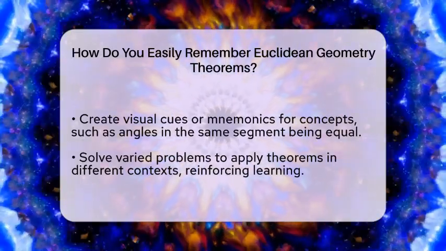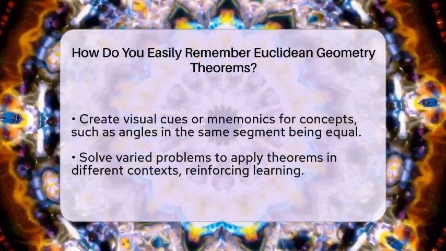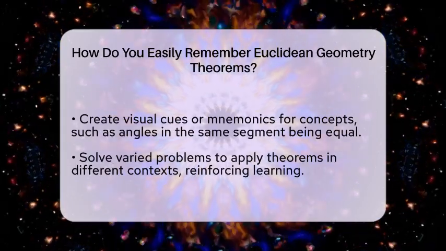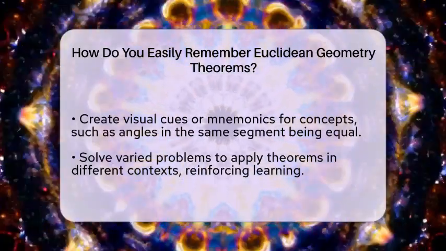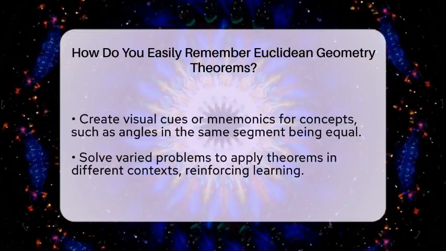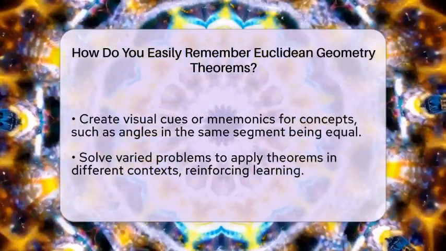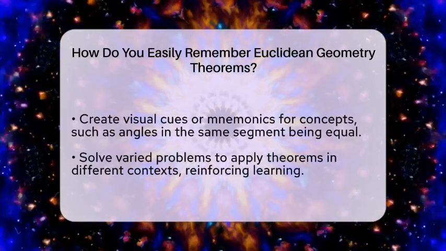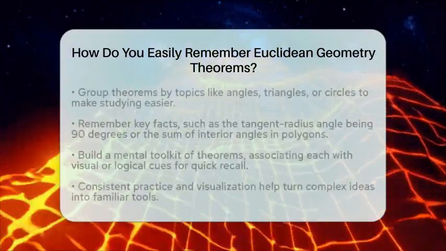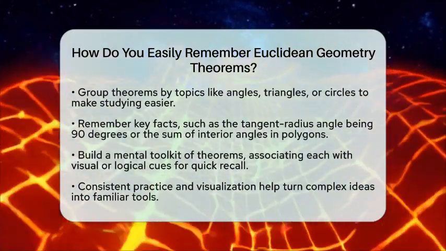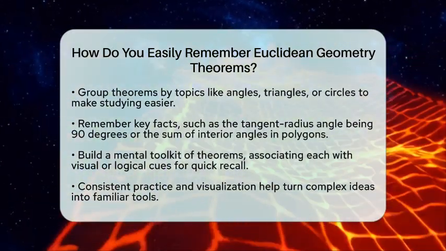Regular practice is key. Solve problems that involve these theorems in different contexts. Grouping theorems by topics like angles, triangles, or circles makes learning manageable. For example, remember that the angle between a tangent and a radius is always 90 degrees, or that the sum of interior angles in a polygon depends on the number of sides.